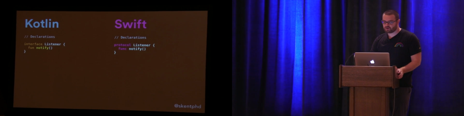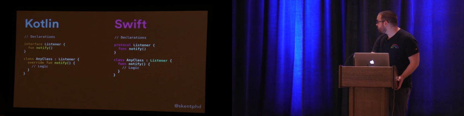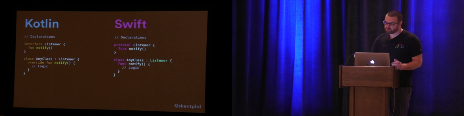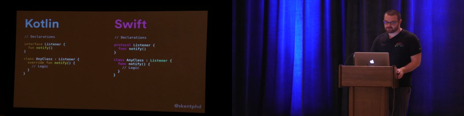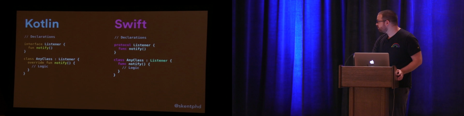You declare a list of the functions and the properties that anyone who declares that they conform to this protocol is going to implement. The syntax for making a class is identical, using the class keyword, and then the syntax for either inheritance or for adopting a protocol or implementing an interface is again the same. We use this colon to indicate that this class is going to implement the listener interface or conform to the listener protocol. And then inside each, I have to provide all of the method implementations that I promised I would.